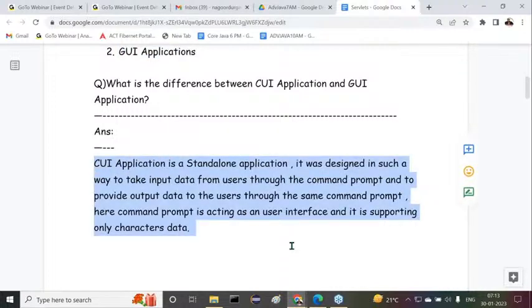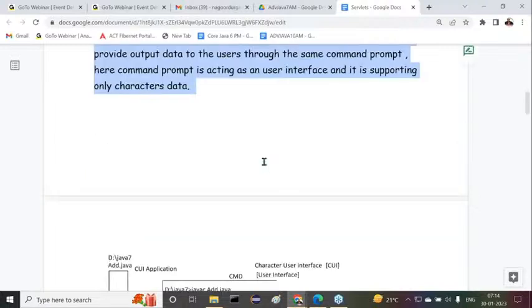A CUI application is a standalone application designed in such a way to take input data from users through the command prompt and to provide output data to the users through the same command prompt. Your command prompt acts as the user interface and it supports only character data. Due to that reason, applications designed on the basis of the command prompt are called CUI applications. Some diagrammatic representation can also be given.